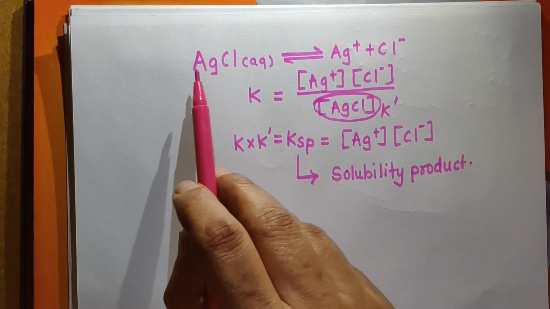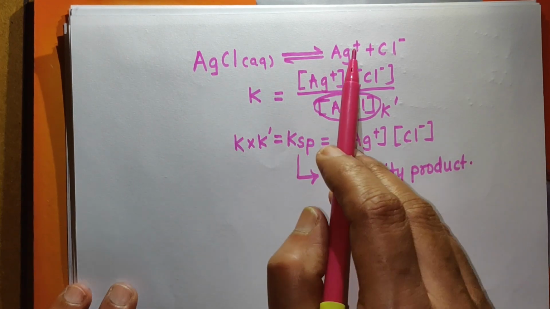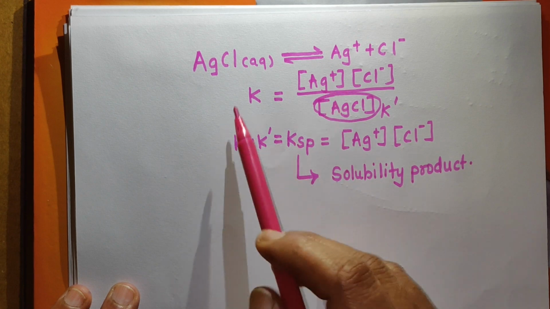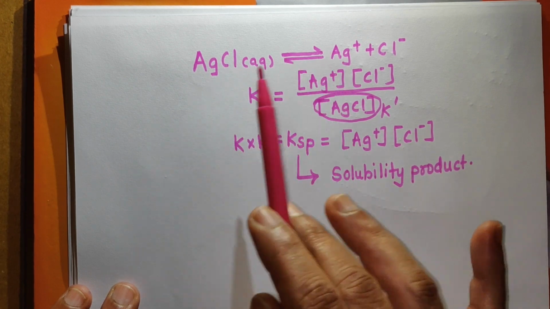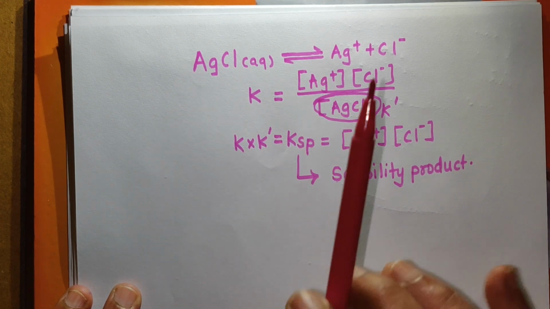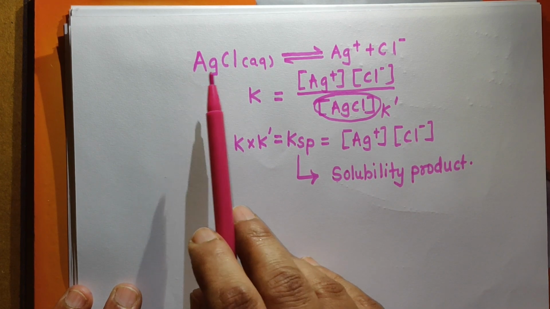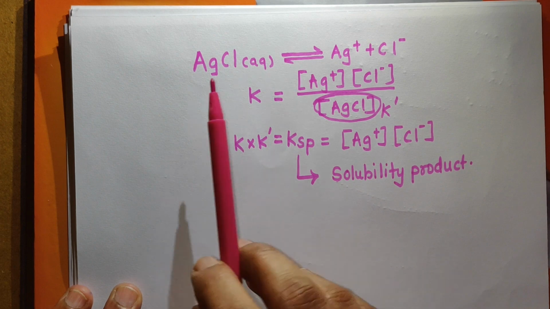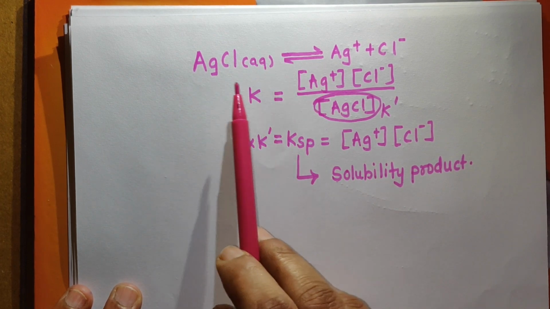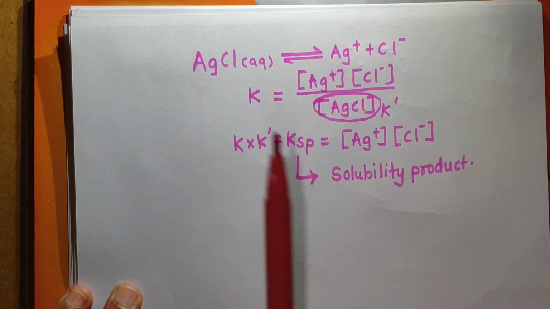Here AgCl ionizes to give Ag plus and Cl minus, and this equilibrium is called solubility equilibrium. Remember, solubility equilibrium is applicable for sparingly soluble substances. It cannot be applicable for completely soluble substances, because in sparingly soluble substances you can obtain this equilibrium, which is called solubility equilibrium.